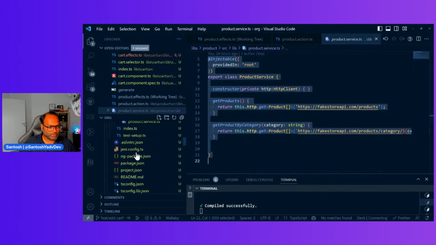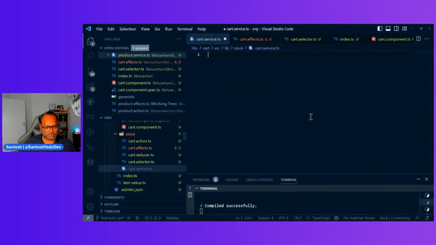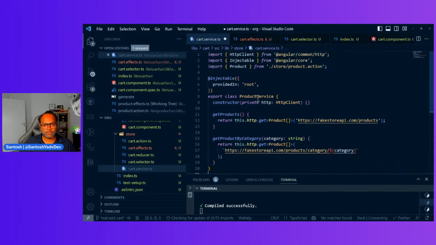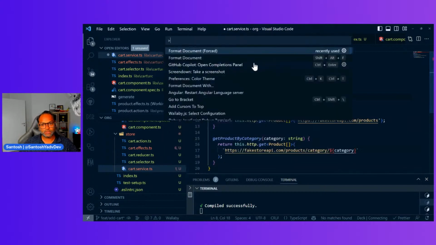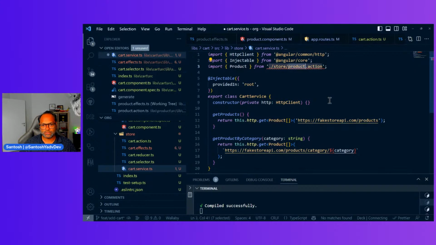And make sure whenever you copy paste, change the name. And I just wanted to create a cart service, not this one. Cart service. We can now take cart action. We are creating it here, so I don't have to do that.